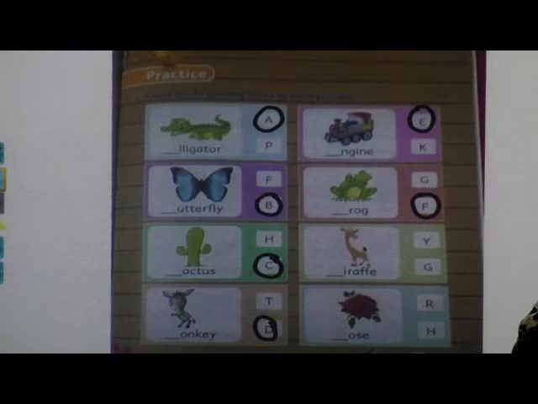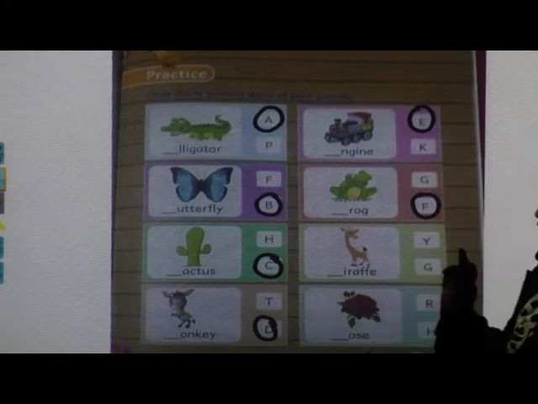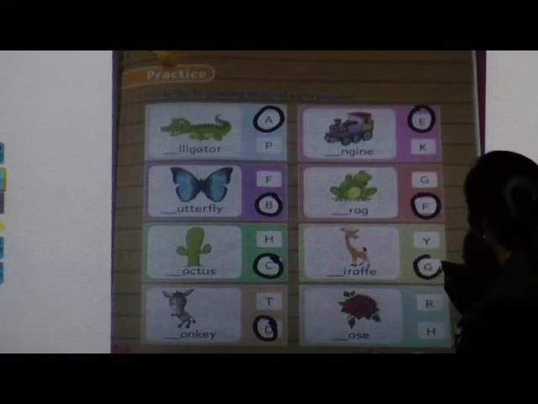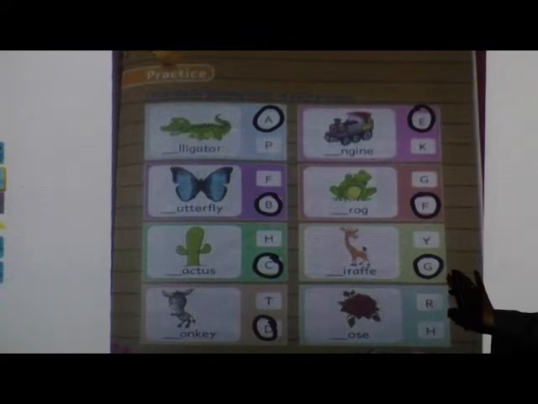Okay, circle fast. Next picture, giraffe. So what will be the beginning letter? Y or G? G. Very good. So you have to circle letter G. G. Giraffe.